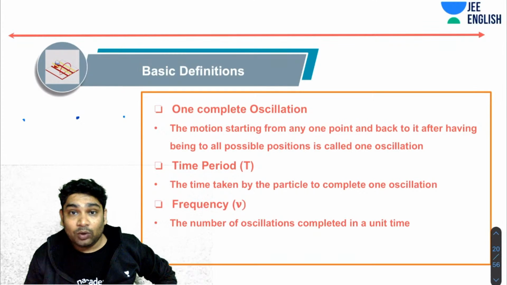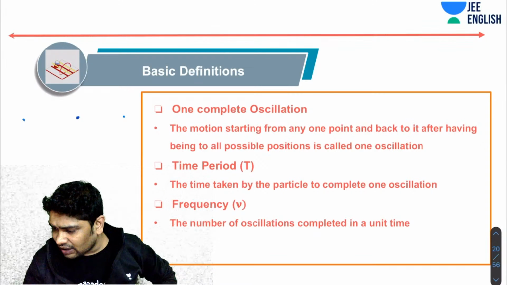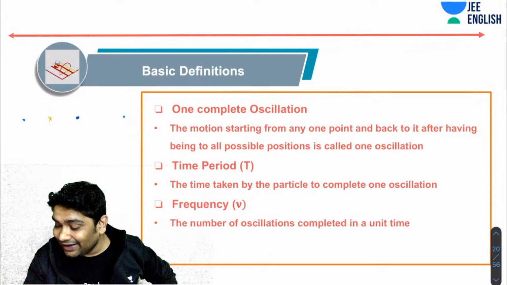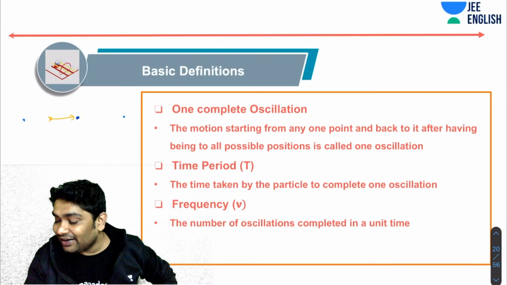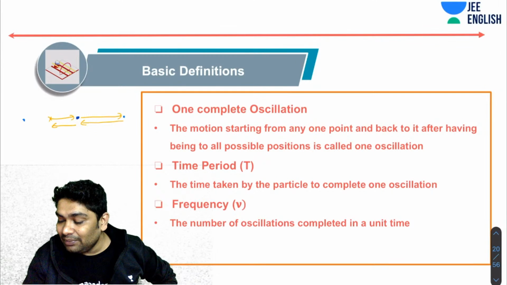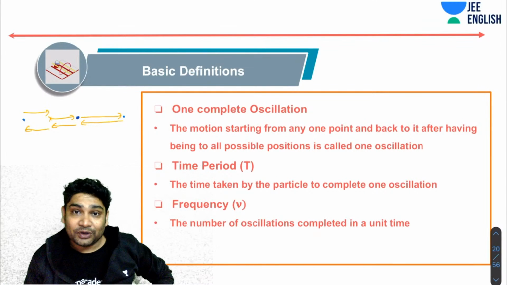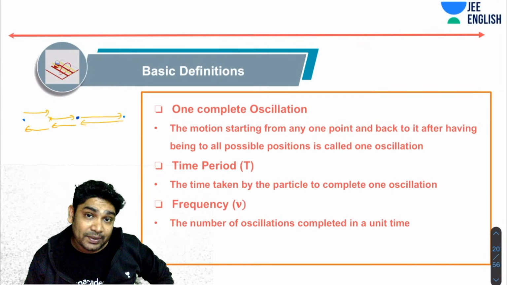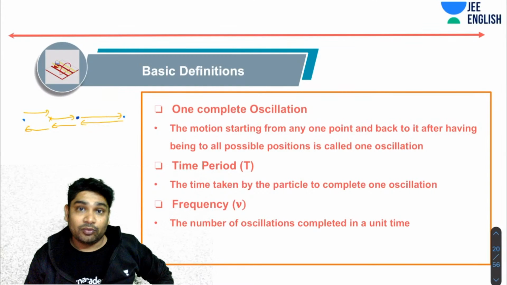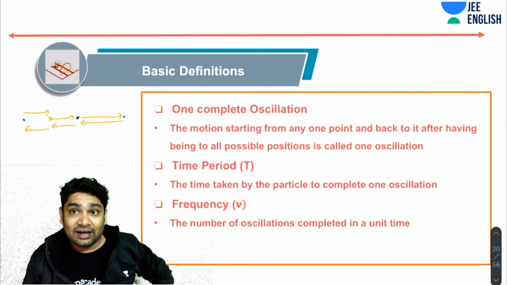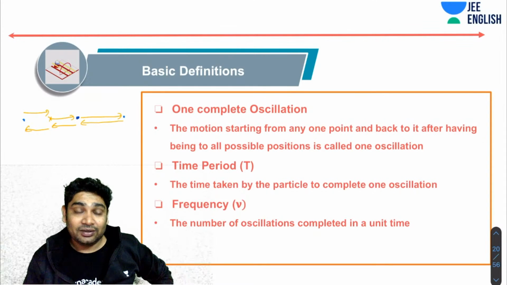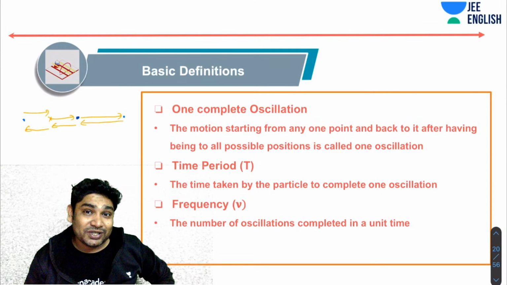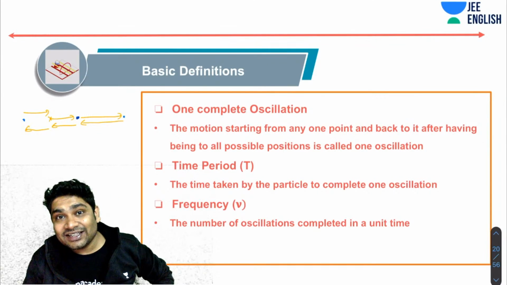Now, imagine the motion starts at this point and it is happening like this. It moves from here to here and then back and then back again. That is what you will call one complete oscillation. Now it has been to all possible positions in the range of motion. So when the particle comes back to the point of start for the first time, after being to all the possible positions of the range, that is called one oscillation.